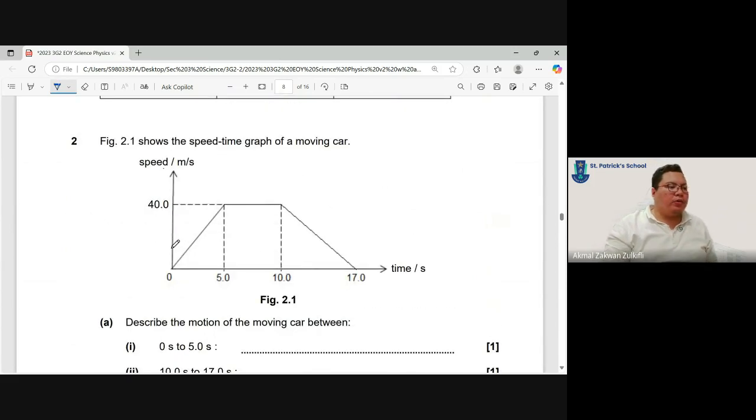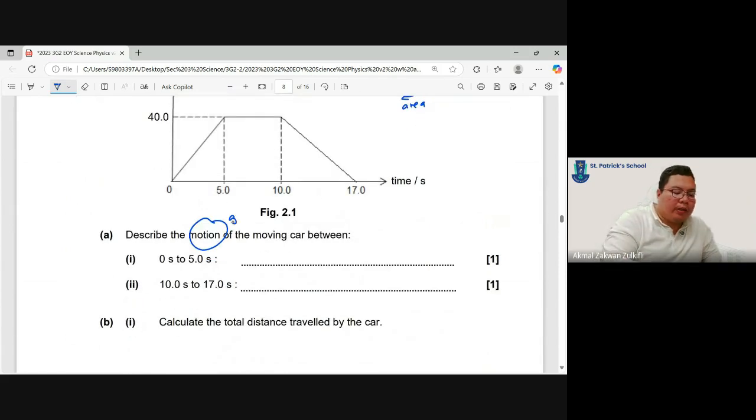Figure 2.1 shows a speed-time graph. Immediately, I go and write DSA. Speed-time graph. I'm going to look at the gradient here to get the acceleration, and the area here to get distance. Describe the motion. Every time they talk about motion, there are two things that you want to do. You want to describe the gradient. What is the gradient like?